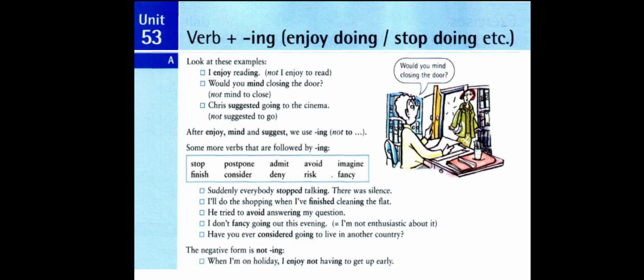We have the verb admit as well. We say the thief admitted stealing the money. There the verb admitted is followed by verb plus ing as well. Or another example, the thief denied stealing the money. Here the verb denied is followed by verb plus ing, stealing.